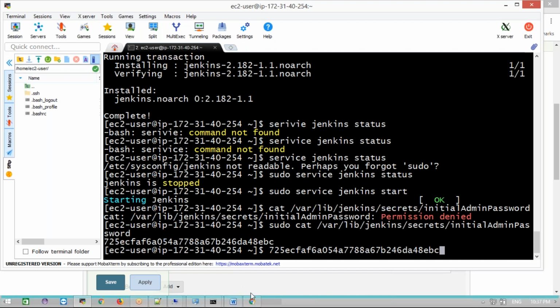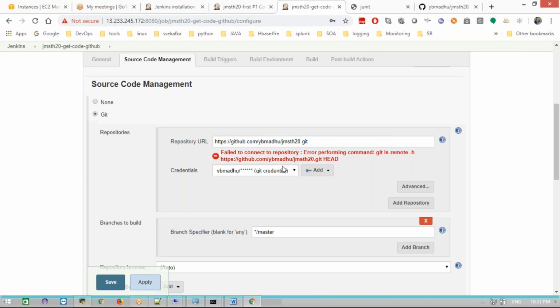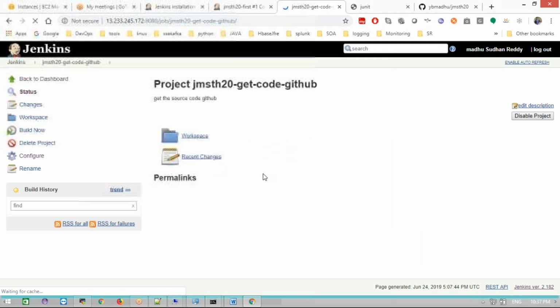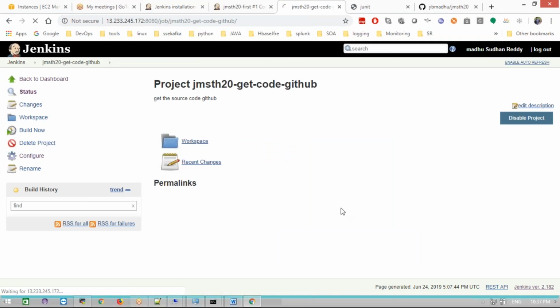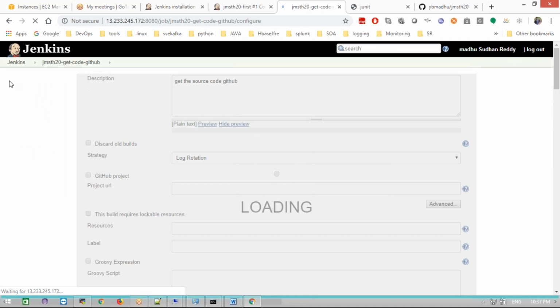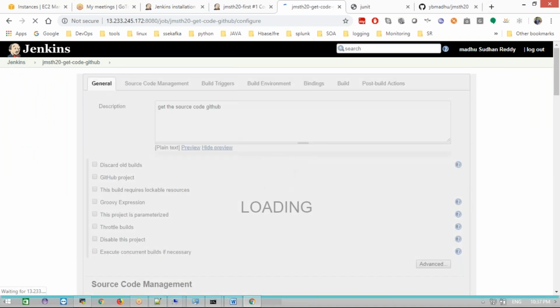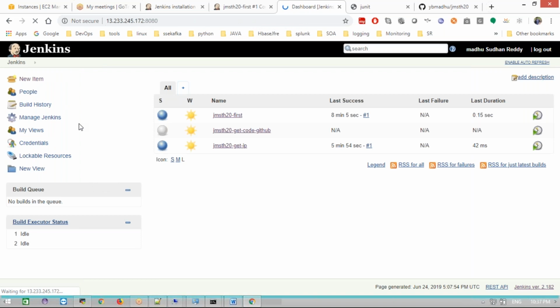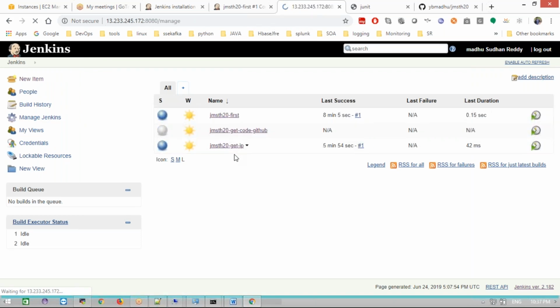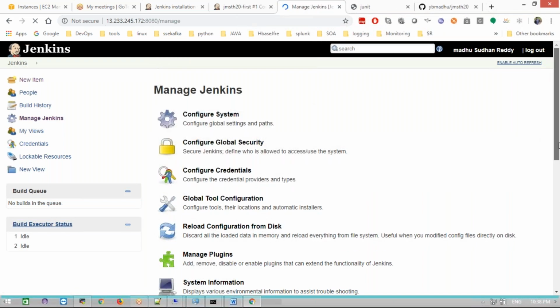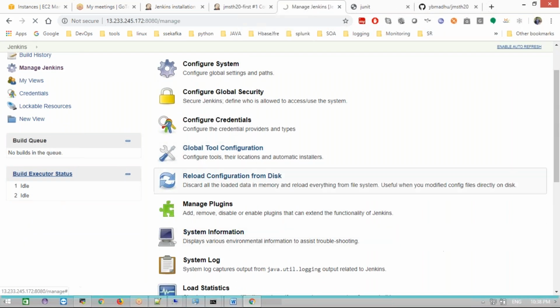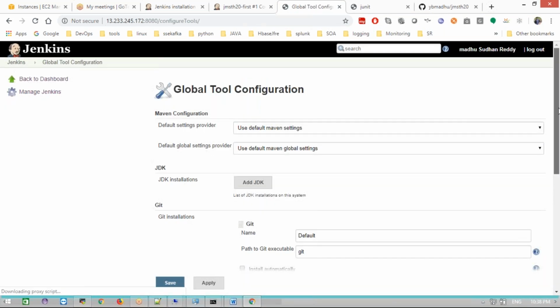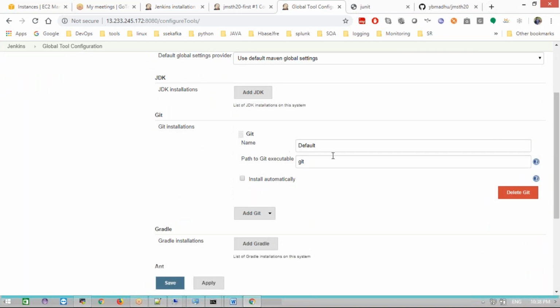See this job, and I will show it somewhere also. See here, now this error has come, right? Now apply, save it, and go to Manage Jenkins. And where do we need to integrate this Git software? Not configure, sorry, Manage Jenkins. And then we need to go to Global Tool Configuration. Remember, all software will be configured under Global Tool Configuration.